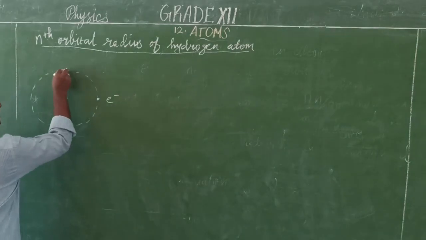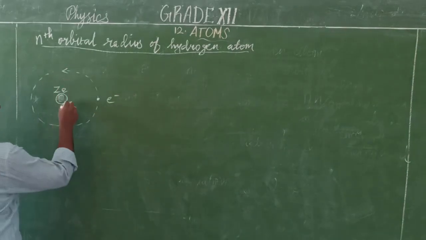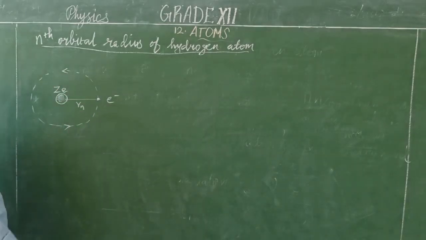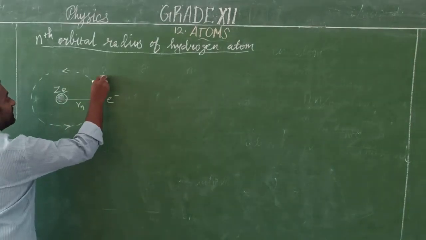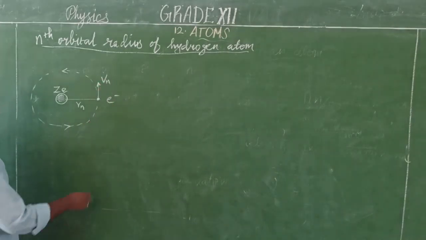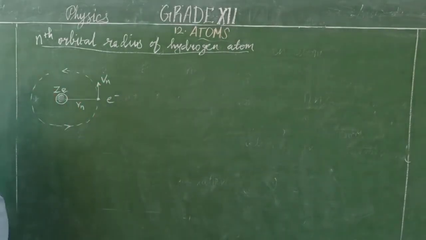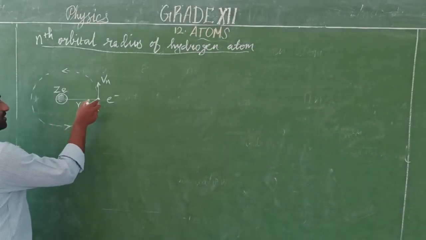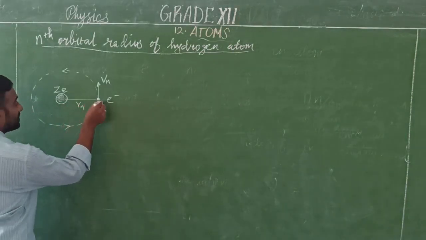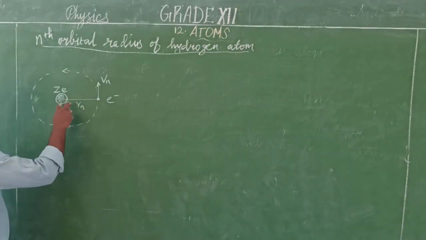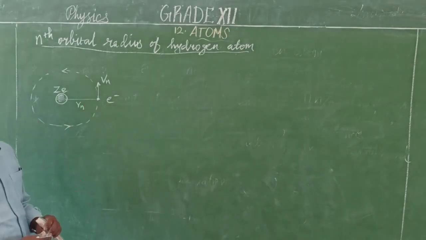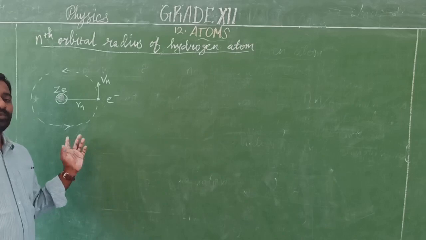The electron continuously revolves around this nucleus with a fixed, constant radius Rn, having linear velocity Vn. If the electron skips from its orbit, then the velocity will also change, but the orbital radius does not change. Here the atom is stable due to the force between the electron and the nucleus. In this nucleus-electron system, we have two forces. What are the two forces? One is the Coulomb force, another one is the centripetal force.